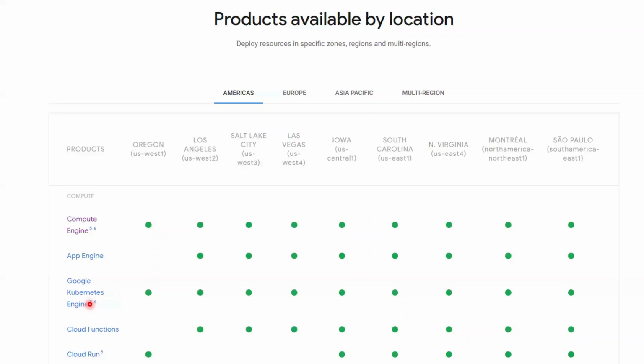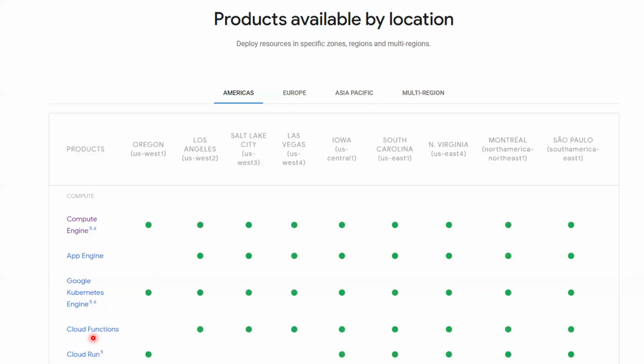So what Google is doing: Google is giving offers to the customers who are using Google Cloud Platform. They're getting Kubernetes free, GKE free, the GKE cluster is free. So yes, Google is giving an offer. The customers who are using Google Cloud Platform are getting Kubernetes free. That is why customers are switching to GCP, because Kubernetes licensing cost is very high, right?